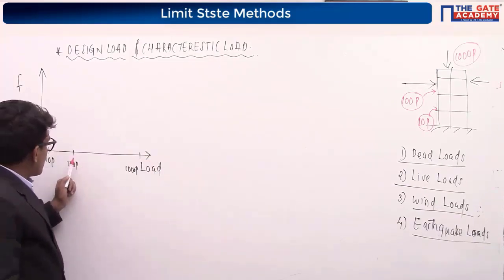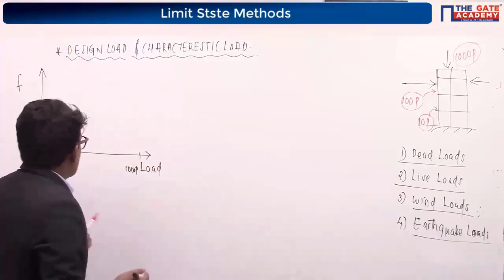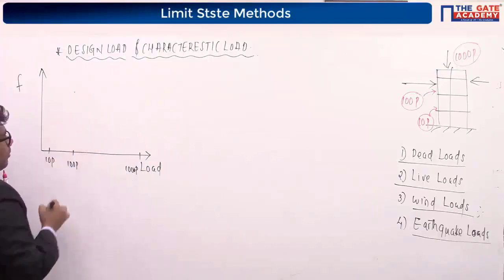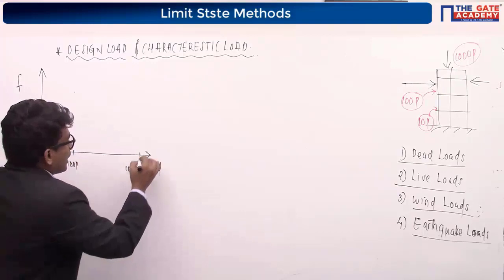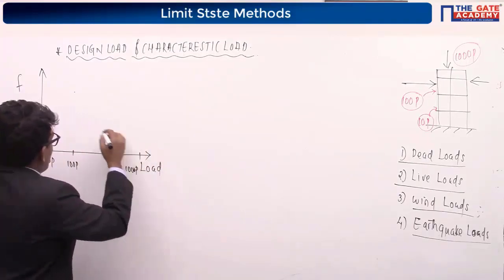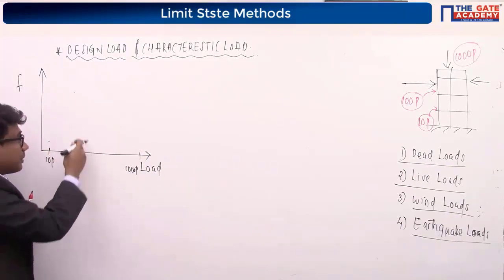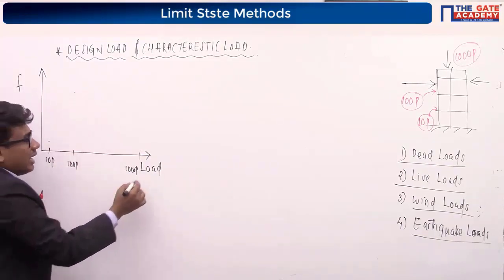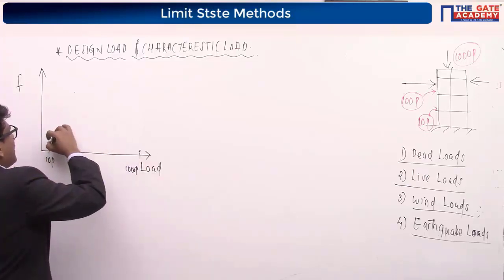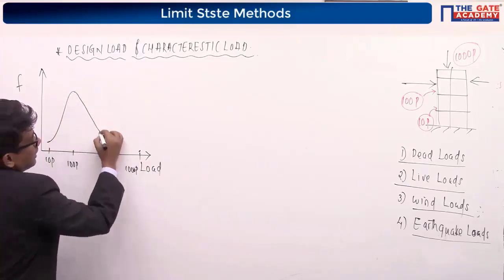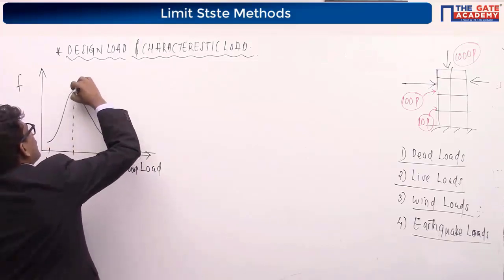What is the frequency of occurrence of the 100 persons load? Will it be more or less? It will be more, of course. The frequency of occurrence of 100 persons is very high, for 10 persons it is less, and for 1,000 persons it is very less. If you plot a curve like this, you will get a curve like this, which has more frequency of occurrence.